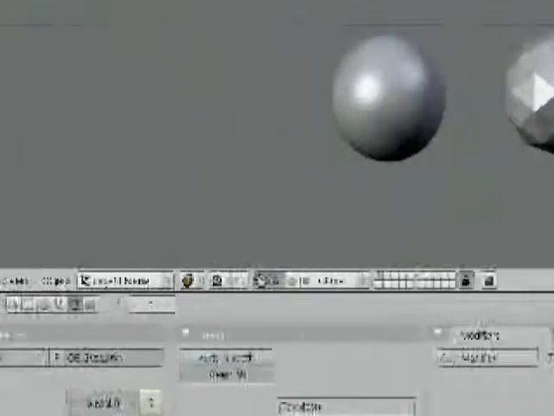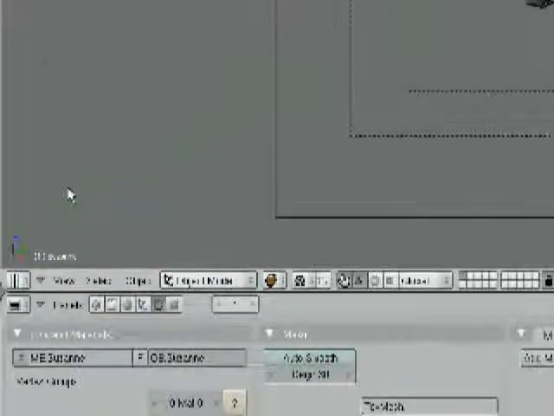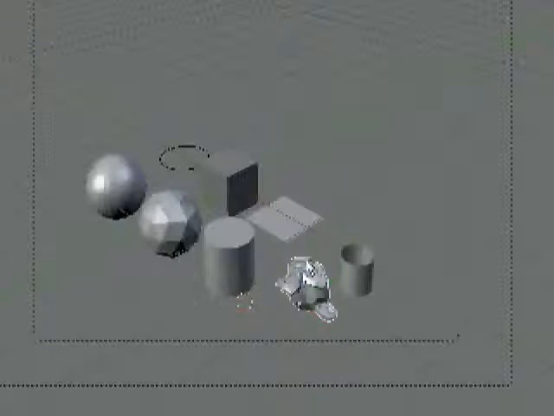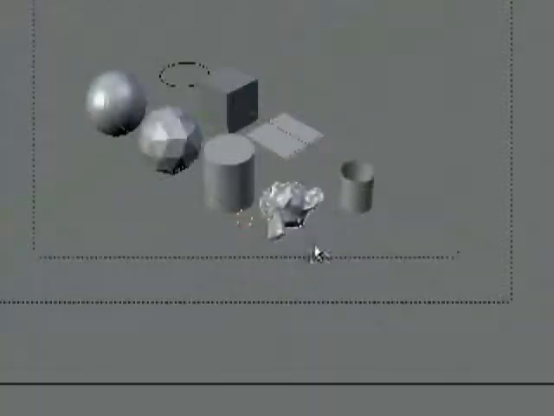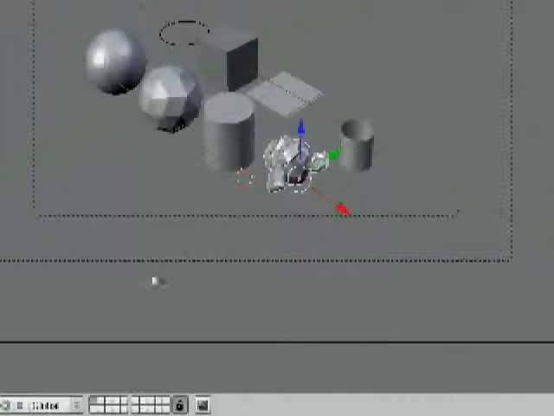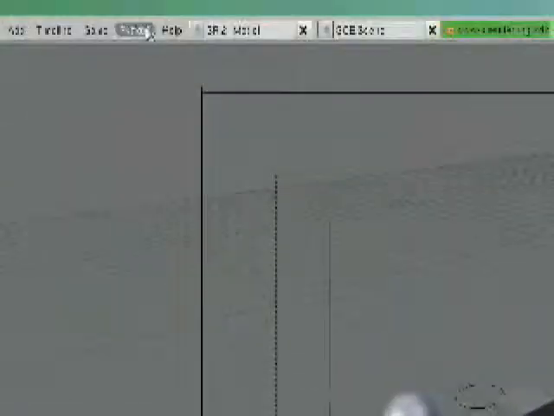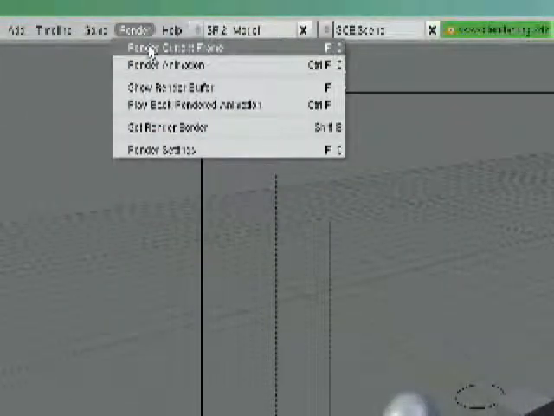So let's go back down to view, camera, and that monkey from the view of the camera is facing upward, but we want it to look at the camera. So just rotate it a bit. So it's more facing towards the camera. Just do sort of like that. And then hit render current frame.